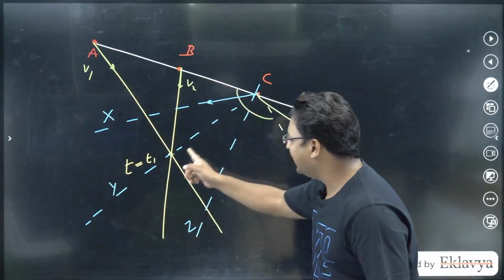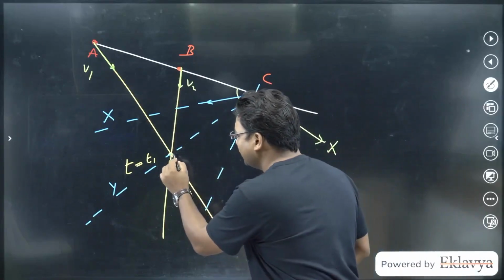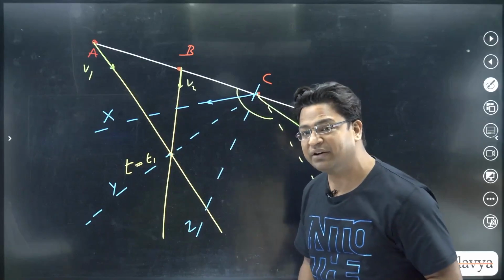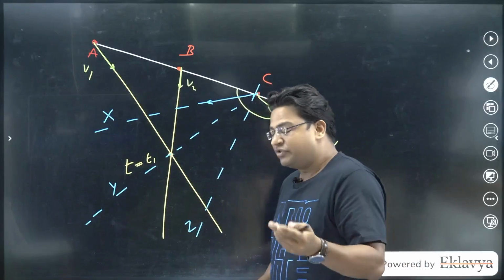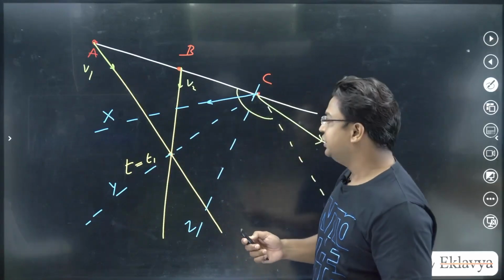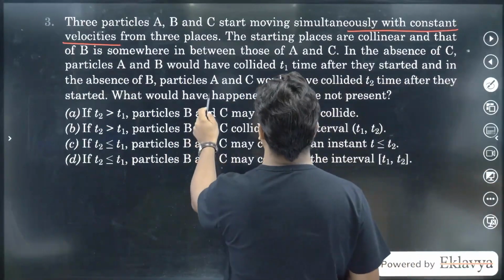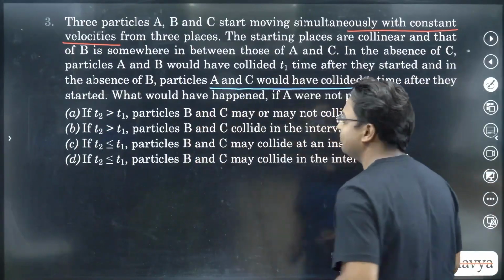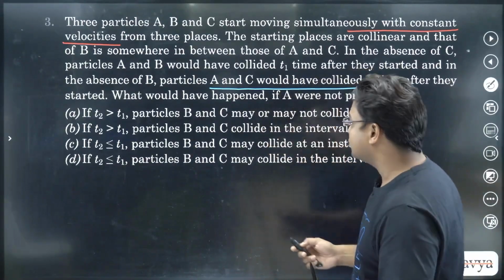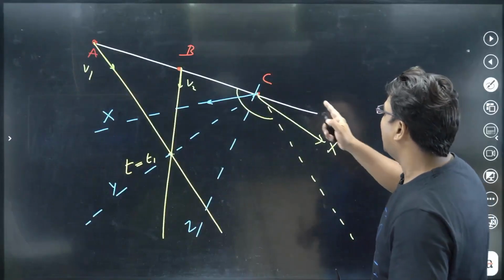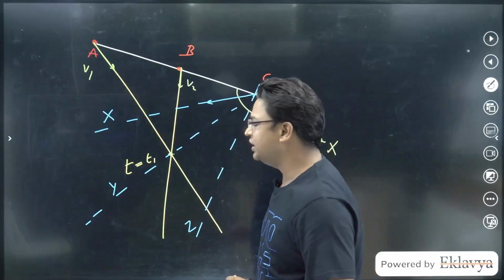Trajectory Y would mean that C collides with A at this particular point, and A was present here at time t1. So it basically means that C collides with A at time t1, which means that t1 is equal to t2, because t2 was the time when A and C collide. Collision between A and B happens after time t1, collision between A and C happens after time t2. So if C went on trajectory Y, then t1 is equal to t2.